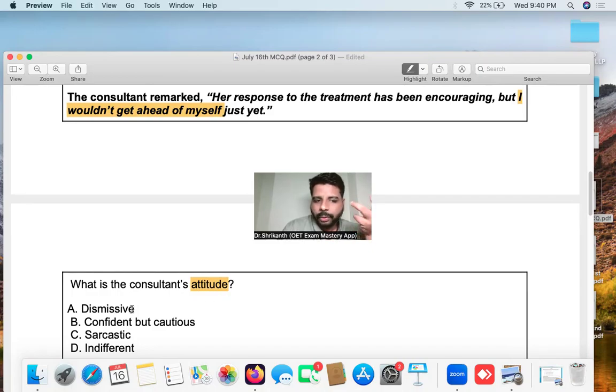Dismissive means to ignore. Sarcastic means to make fun. Indifferent means basically to have no feelings, that's all. So you have to know the right vocabulary. The consultant is saying her response to the treatment has been encouraging, but I would not get ahead of myself just yet.